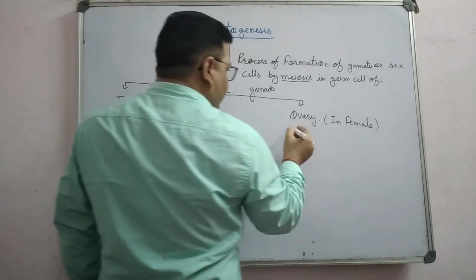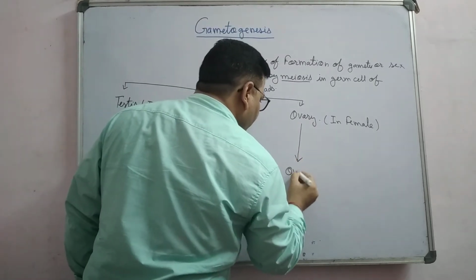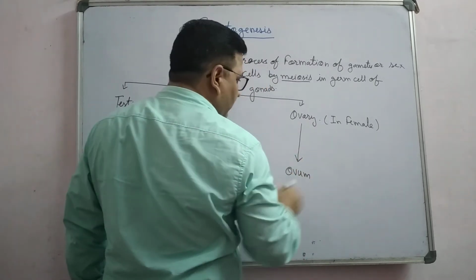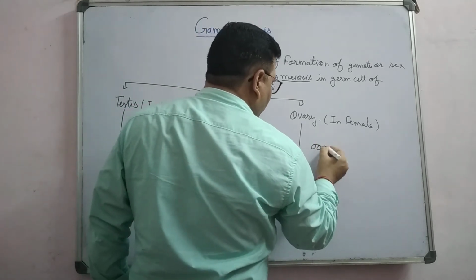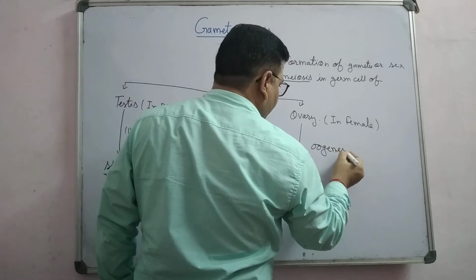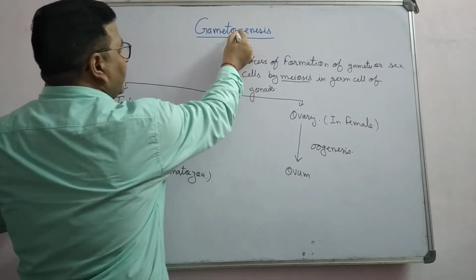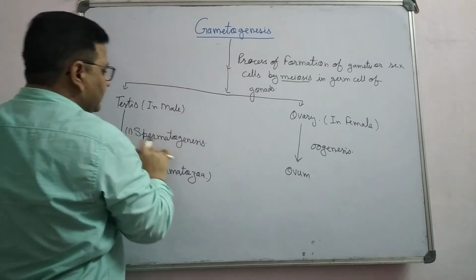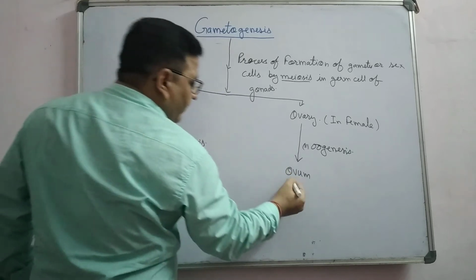But when it takes place in female, from the ovary they form ovum, right? Then this process is known as oogenesis. Right now, the process gametogenesis is again divided into two types: spermatogenesis and second one oogenesis. In oogenesis, there is the formation of ovum.